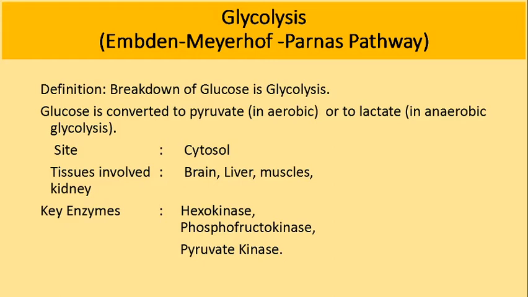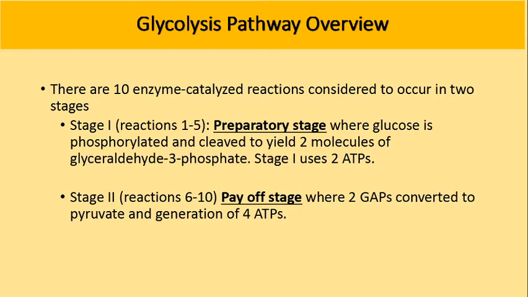It's also called the Embden-Meyerhoff-Parnas pathway, the EMP pathway. It was discovered by the scientists Embden, Meyerhoff and Parnas. Hence, it's also called the Embden-Meyerhoff-Parnas pathway. The glycolytic pathway involves 10 steps.